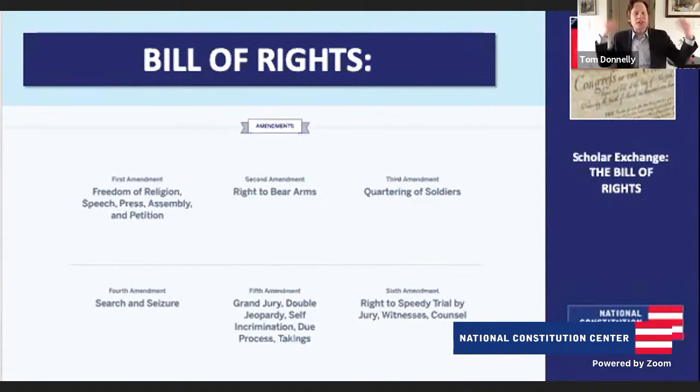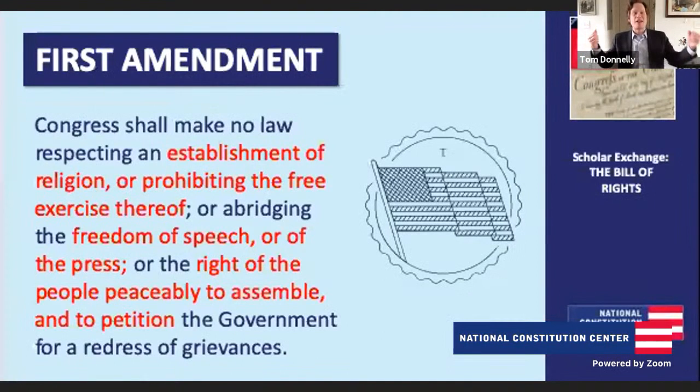Yeah, of course. So let's walk through very quickly, to get to the big ideas in each amendment. The First Amendment, as we already said, combines 5 freedoms: religion, speech, press, assembly, petition. These all go to the big idea, in many ways, of freedom of conscience. The freedom of religion has 2 parts. It keeps the government from being able to establish a religion. It also protects our right to free exercise, so to believe or not as we like.